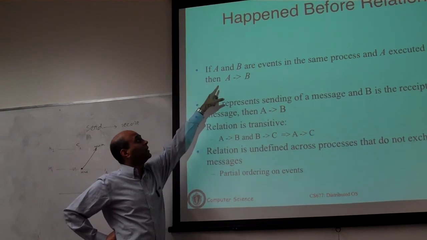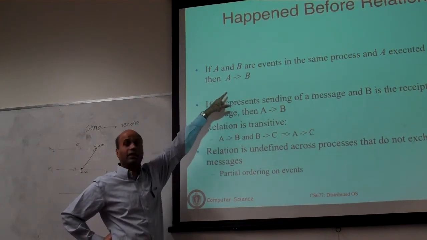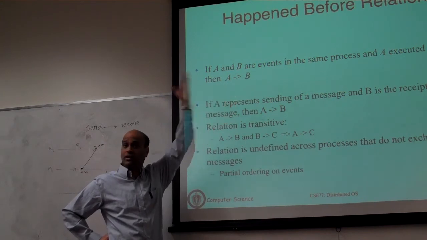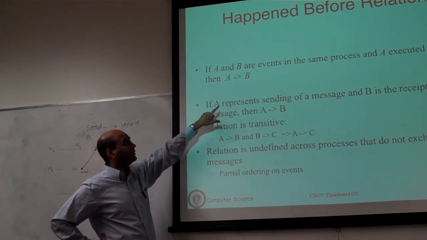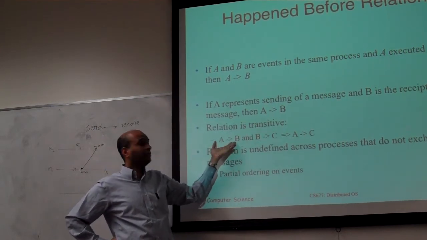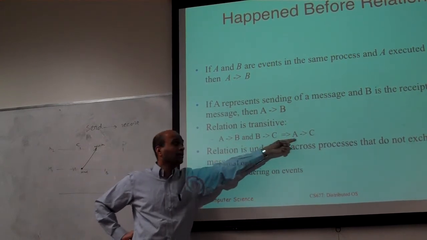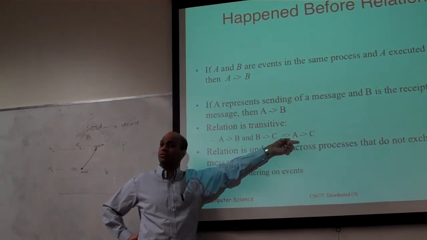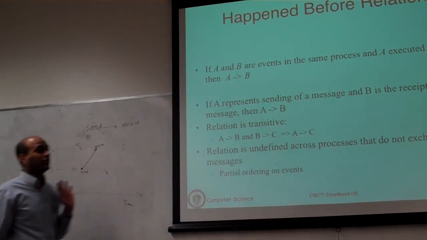Within a process, if A and B are events in the same process and A executed before B, then A has happened before B. That should be clear, it's a sequentially executing process. And then across processes, if A is the send, B is the receipt, then also A has happened before B. And then we are going to use transitivity. A has happened before B and B has happened before C, then we are going to say A has happened before C. And then we are done. We are going to use this property to derive ordering of messages.